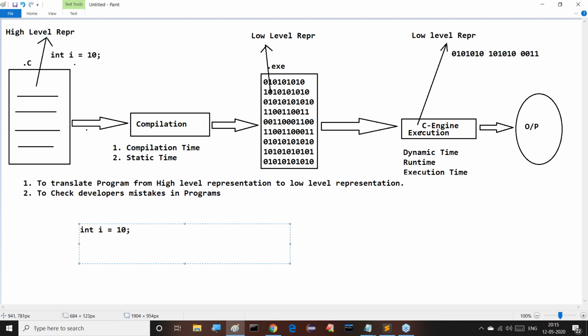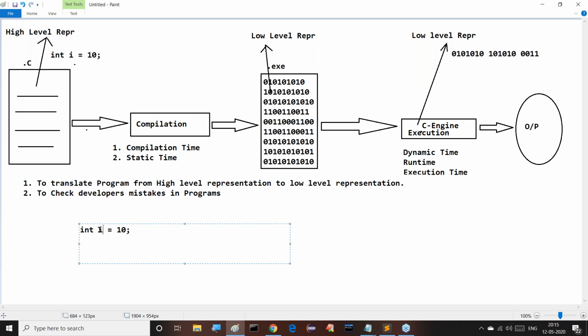int i = 10. Now tell me guys, I'm asking this question to all of you. What is this int? Now tell me. Int, integer or data type, integer, numeric value. Good, fine. Different values. All of your answers are right. Good. Now that's okay, fine.